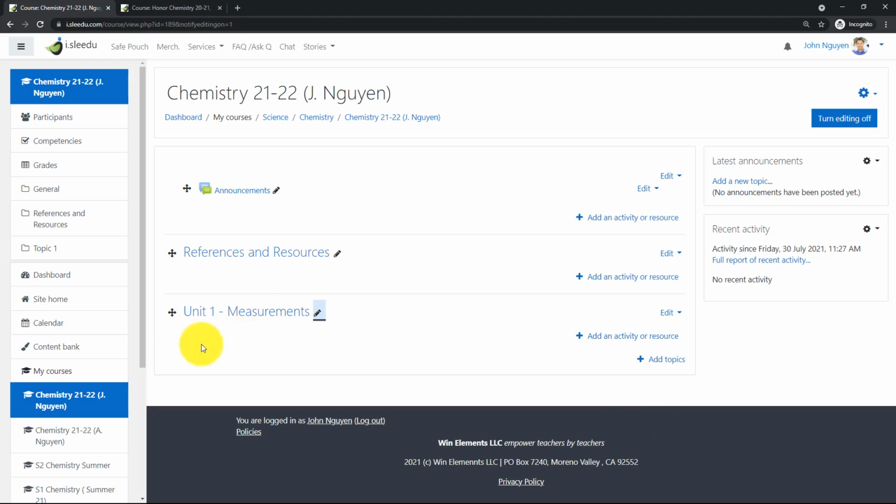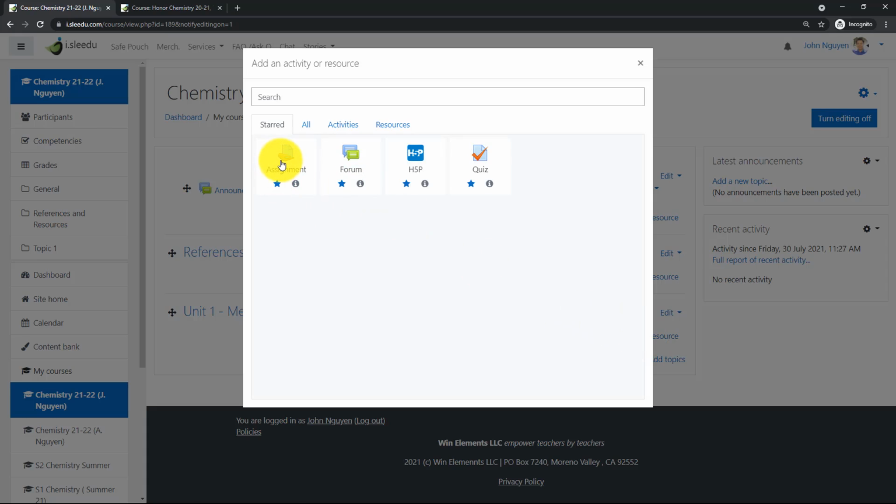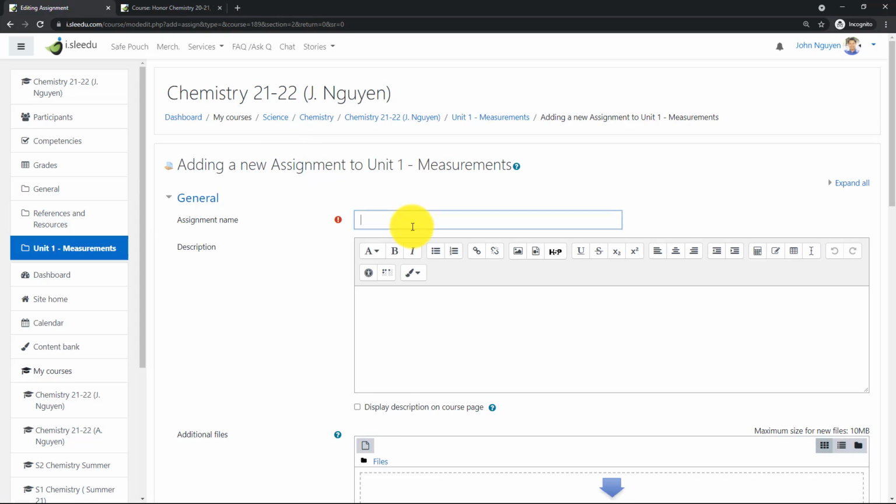So I click on that particular section, this topic right here, click on add activity, and I'm going to click on assignment. And I'm going to call this, well, in my class, or in our class to be exact, in our chemistry class, we have our students keep a composition notebook where they put everything from our class, organized in a way that's aligned with the organization in our course on i.sledo.com.